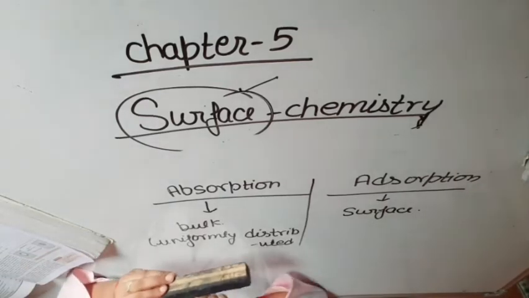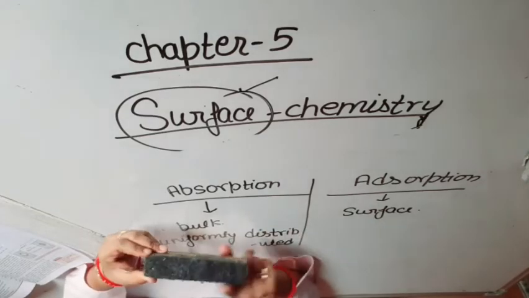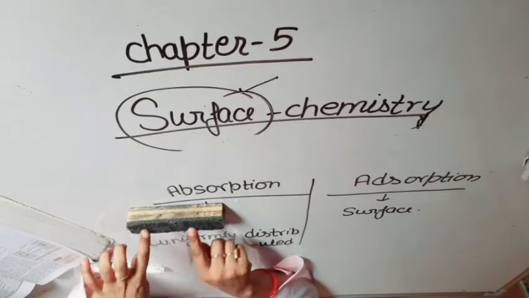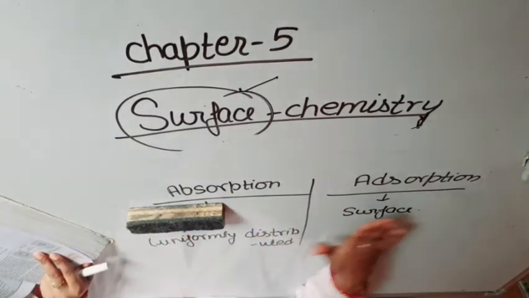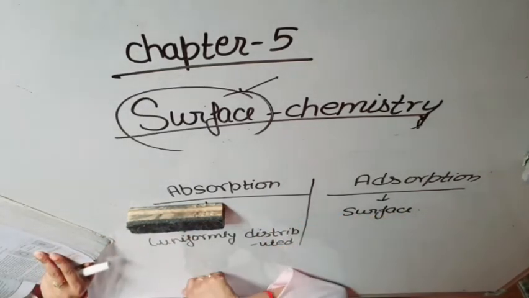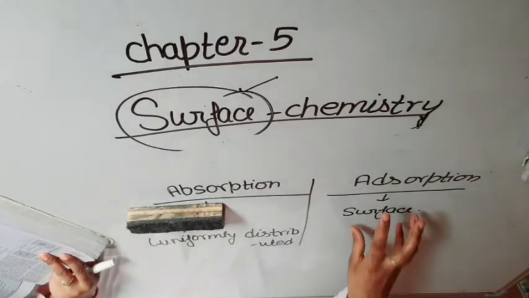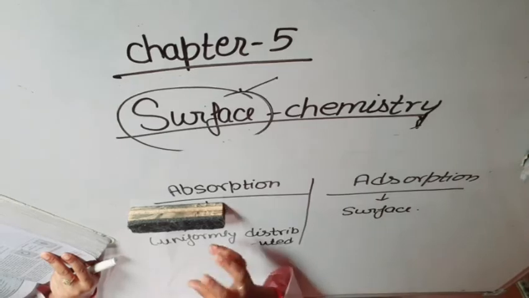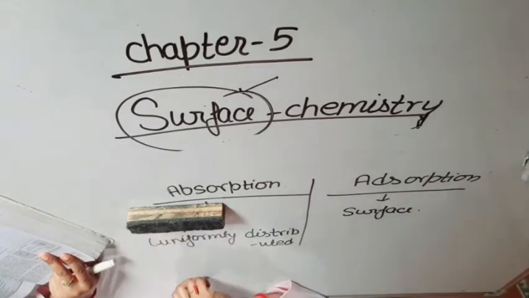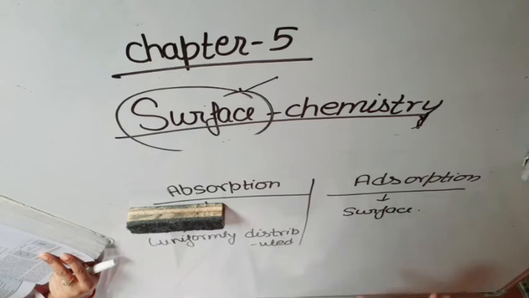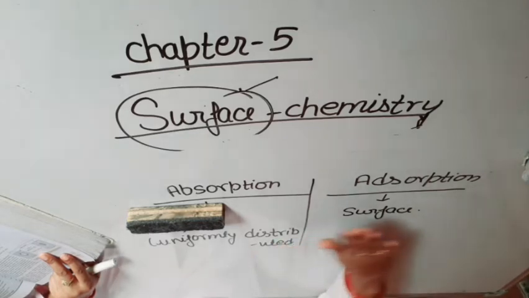Students, this is a duster and it contains foam. And this is a plastic whiteboard. Now when I pour water on that board and I pour water on this foam, what happened? You can observe that this board contains water only on the surface.